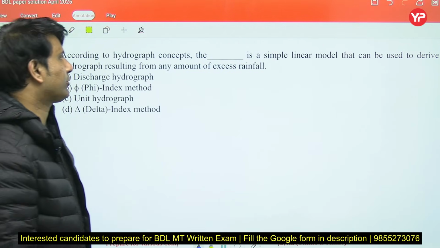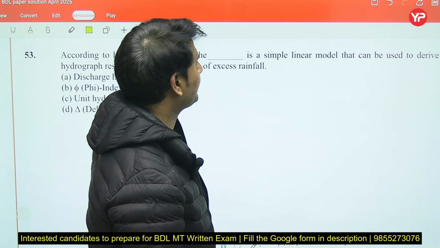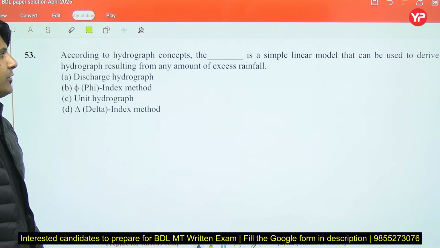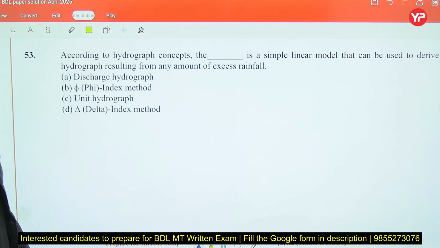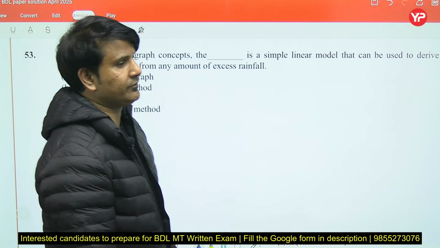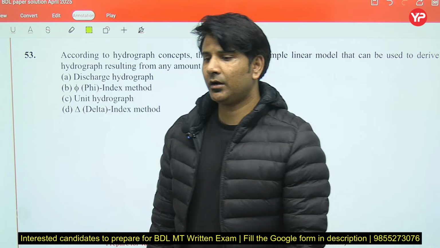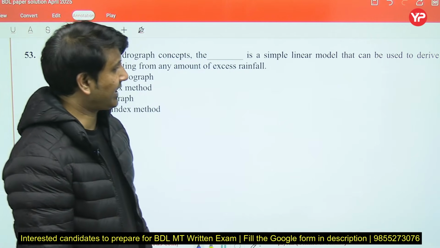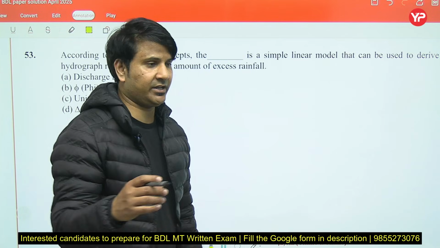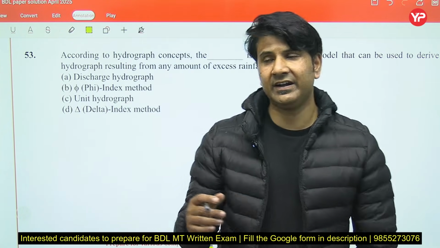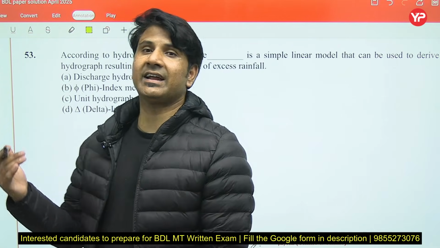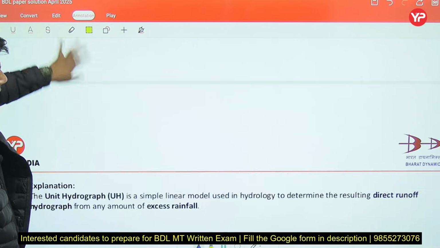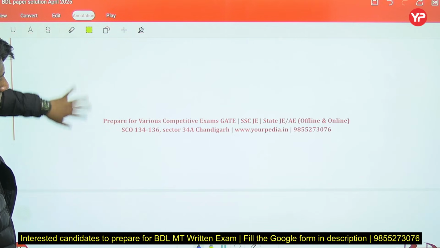According to hydrograph concept, dash is the simple linear model that can be used to derive the hydrograph resulting from the amount of excess rainfall. So first of all, we draw the flood hydrograph, and after that each ordinate, if we divide by excess rainfall, then we'll get the unit hydrograph. So unit hydrograph will be the right answer for this particular question.